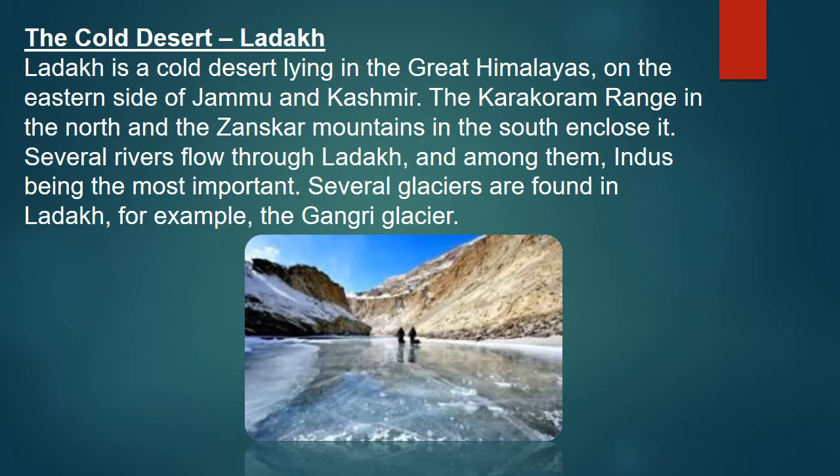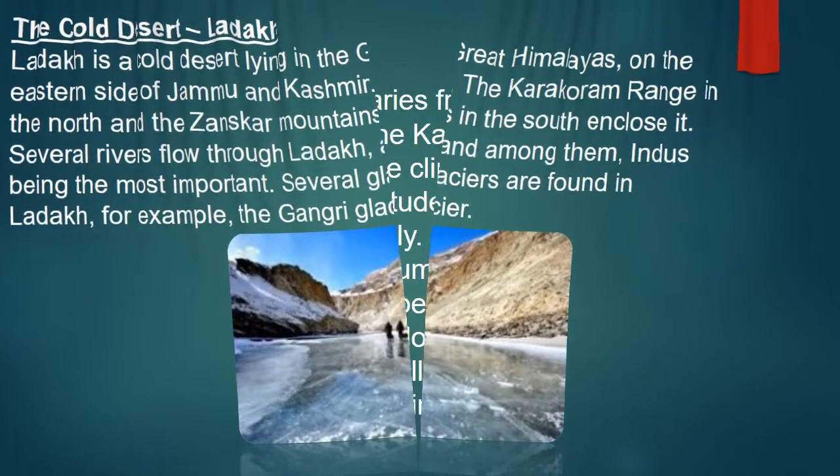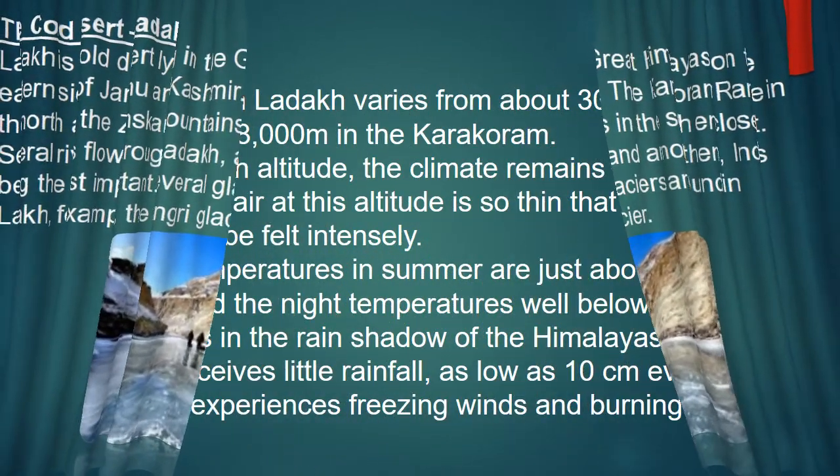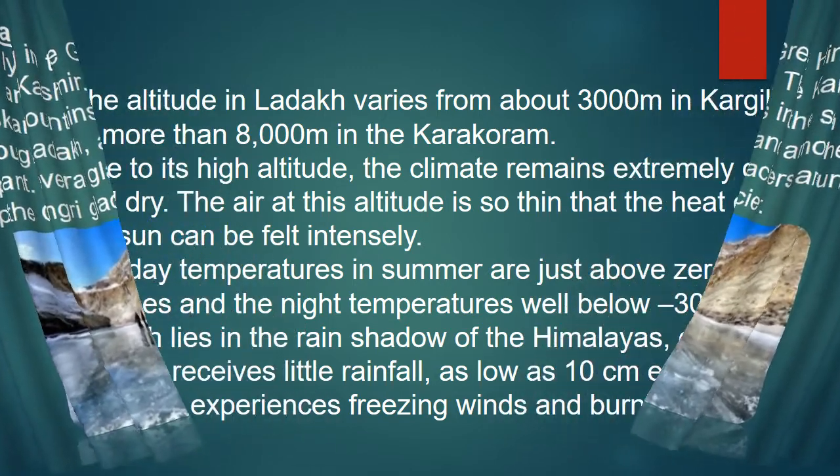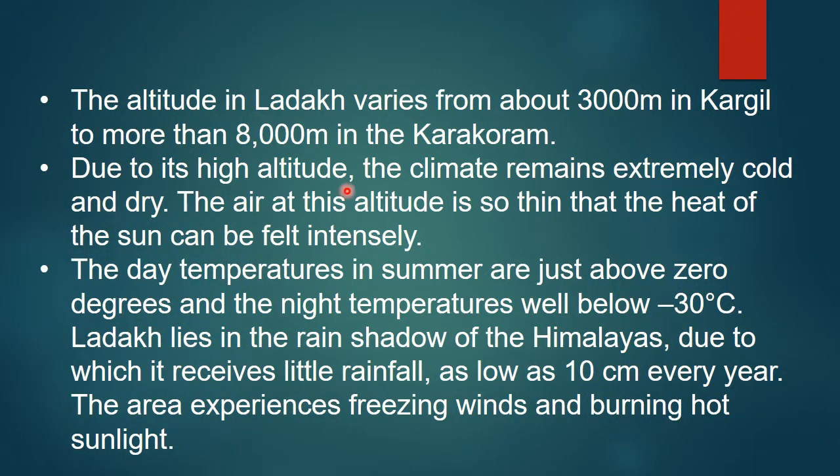Ice is covered all over the mountain, an ice mountain. Okay. Next we will see about the altitude. The altitude in Ladakh varies from about 3000 meters in Kargil to more than 8000 meters in Karakoram. Due to this high altitude, the climate is extremely cold.